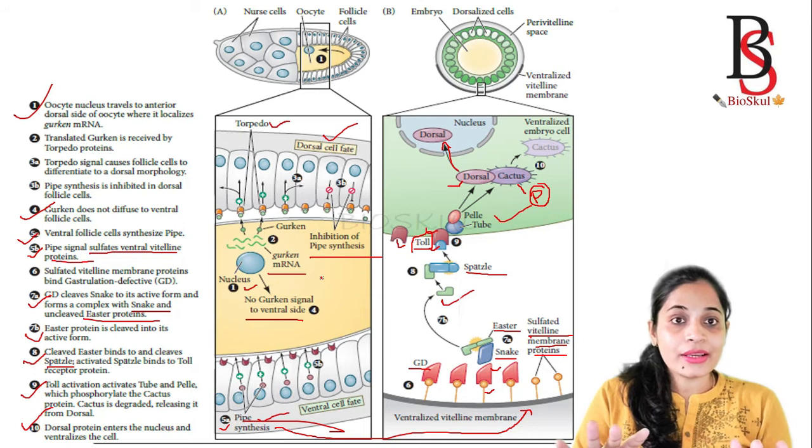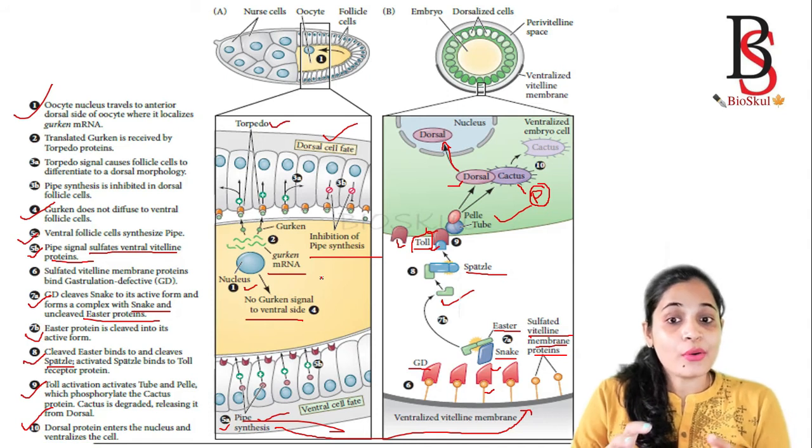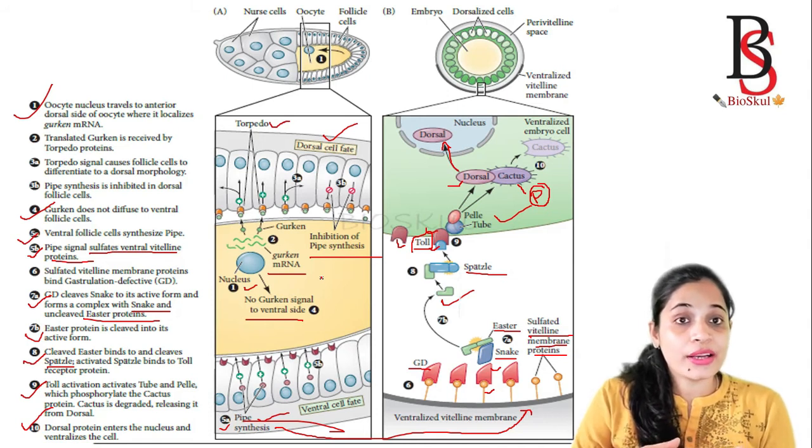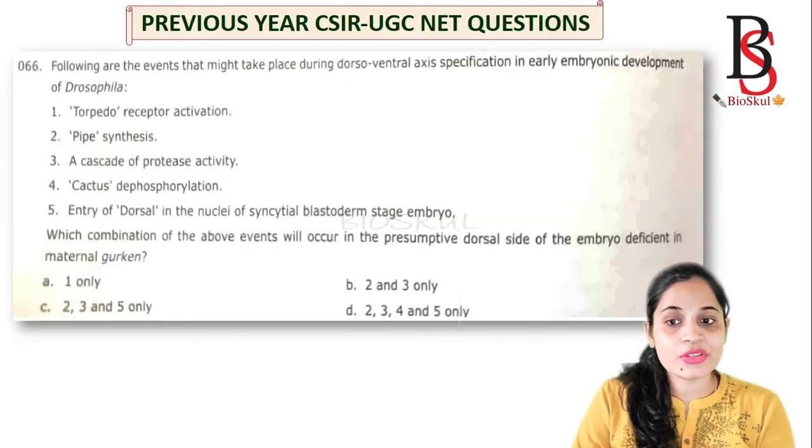Hope now you have a clear idea about how the dorsal ventral axis is formed in Drosophila and how it is regulated by the gurken and the dorsal genes. Okay, let's see the previous year question.